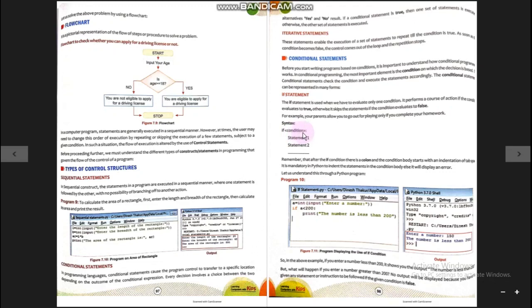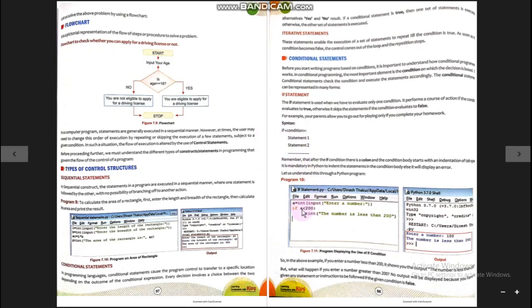Only in this situation we use the if statement. We place the condition just after the if keyword. The Python compiler checks the condition's result. If it is true, the next set of statements will execute. If the condition's result is false, the next set of statements will be skipped over.